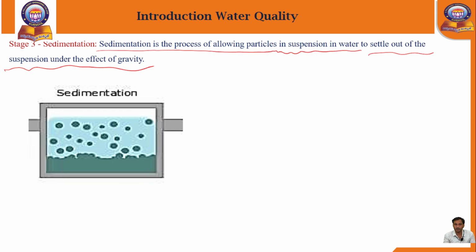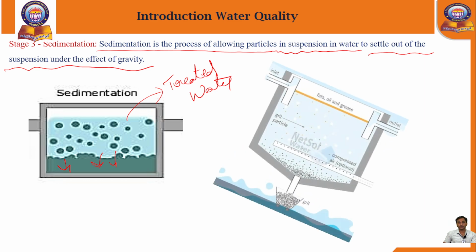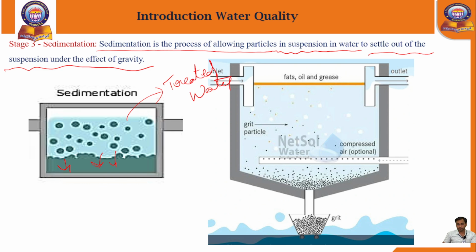Slowly solid particles form. Then we send the water into stage 3, the sedimentation stage. Here, due to gravity, the solid particles settle down, and only on the top surface the treated water will be present. This treated water will be sent to the filtration tanks. This is the concept. This is a sedimentation tank.